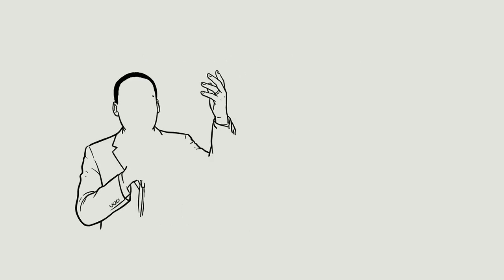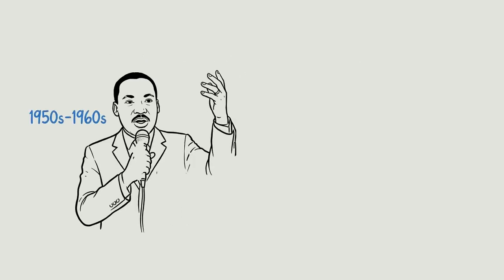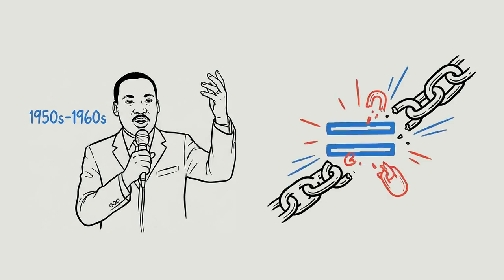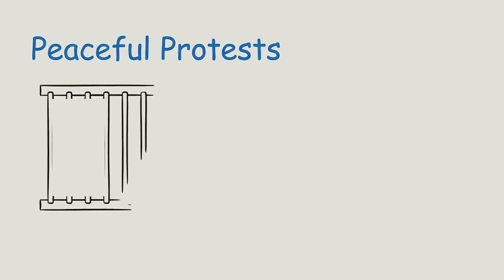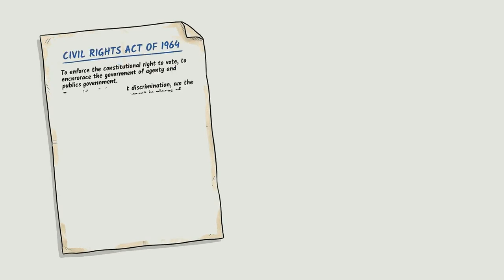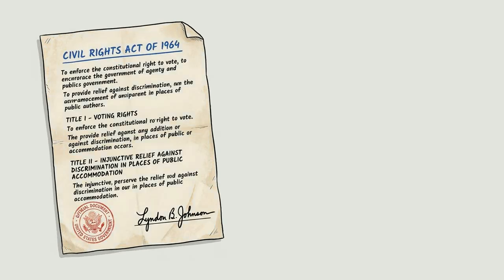For example, Dr. Martin Luther King Jr. was active during the 1950s and 1960s. He fought segregation, which unfairly separated Black and white Americans. He helped lead peaceful protests, including the Montgomery bus boycott and the March on Washington. He faced arrests, threats, and people who opposed change. His work helped inspire new civil rights laws.